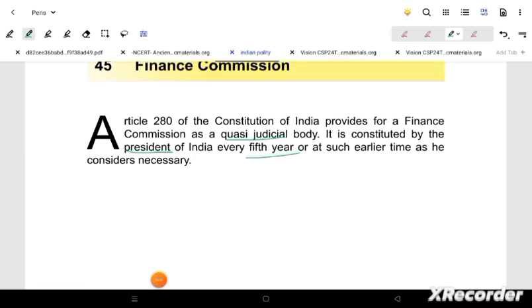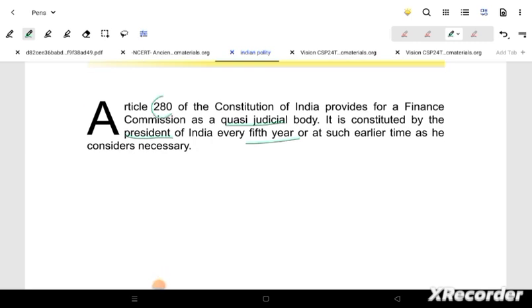Now the finance commission, if I am saying finance commission, it is Article 280, right? Now we will start making our notes here. Article 280 is the first criterion we will remember about the finance commission. It is also said to be quasi-judicial, we can write that up. Then the president has a 5-year time period for the FC, that will also be given here. See, I am writing 5-year term.